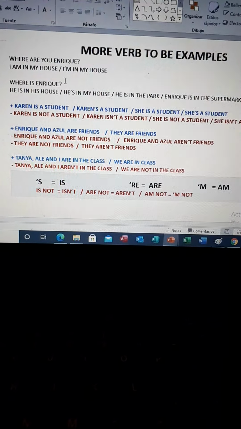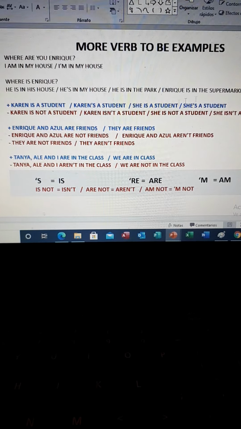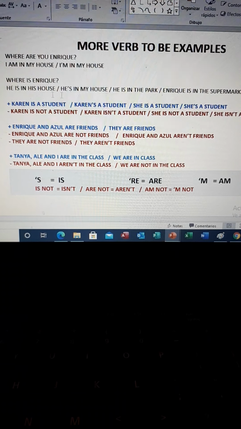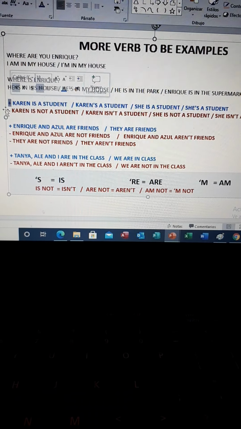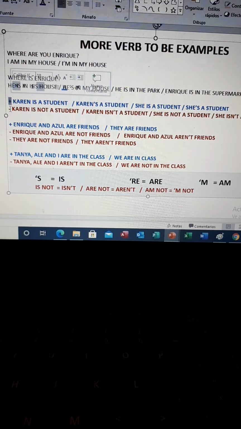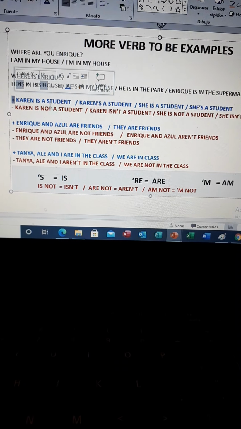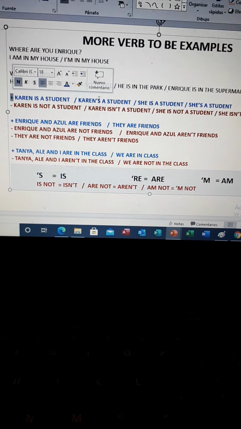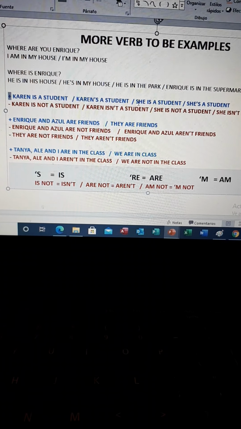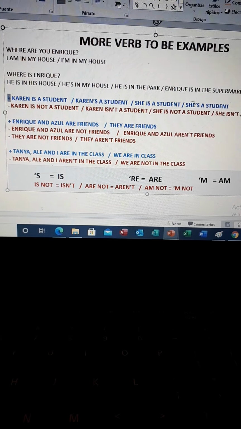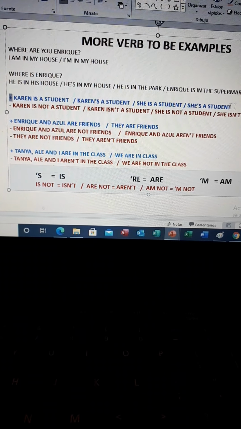Okay, now we make positive statements and negative statements. Okay, positive, I add a plus, and negative, I add this mark. Okay, so Karen is a student is the same if we say Karen's a student, is the same if we use a pronoun, she is a student, or the contract form, she's a student.